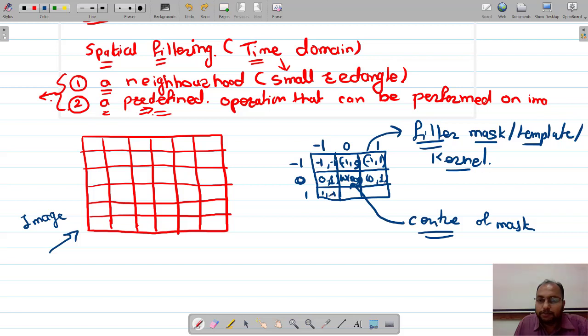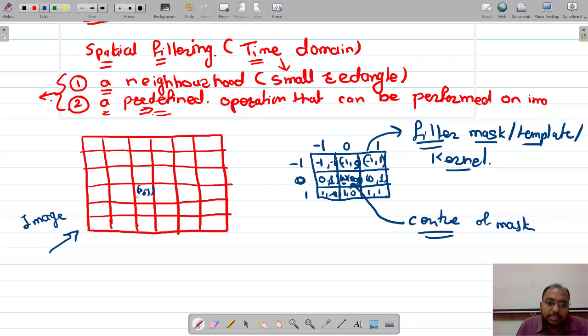Okay, so this is 0, 1 comma minus 1. Then what about this? 1 comma 0, and this one will be 1 comma 1. So these are the coordinates of these particular pixels of your filter mask. Okay, and let us say this is my center element onto which I am going to overlap the center of your mask. Let us say this is my xy coordinates right now.